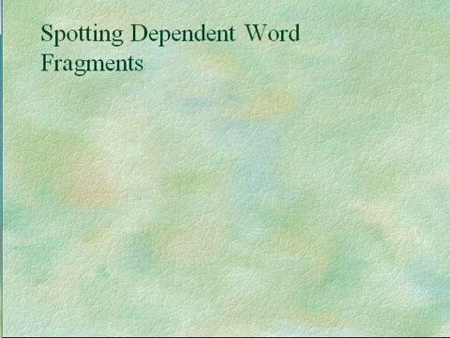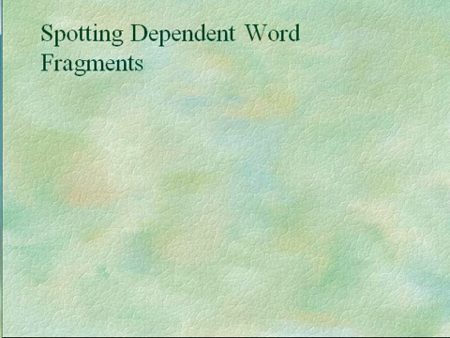Now it's our job to try to spot dependent word fragments. Ideally, we'd like to write sentences without any fragments on the first go-round, the first time we start writing, but that's not really how the writing process goes for most people, unless we happen to be like Albert Einstein and are total geniuses.